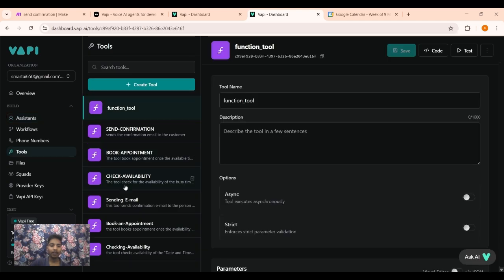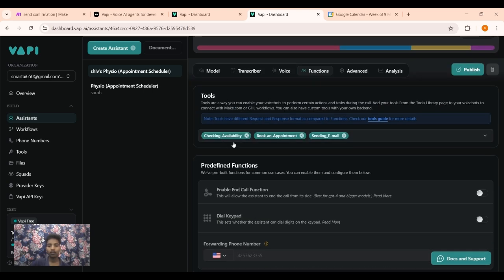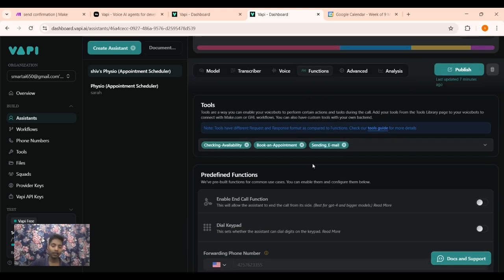In my case, I have created these three tools for this assistant. First is checking availability, second is book an appointment, and third is sending email. And select all the tools here at function: checking availability, book appointment, sending email.